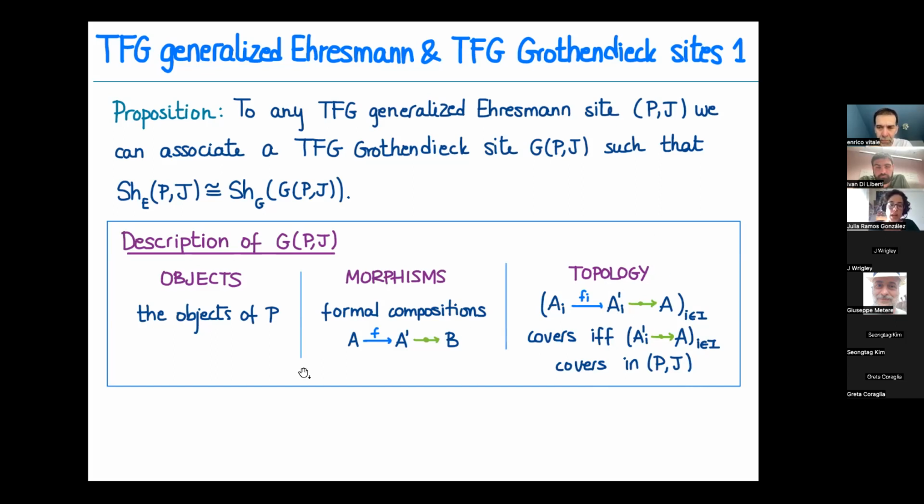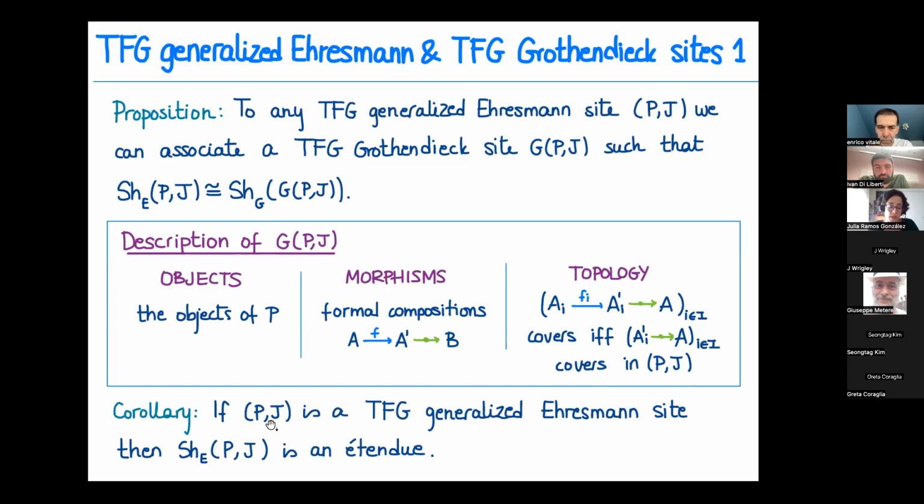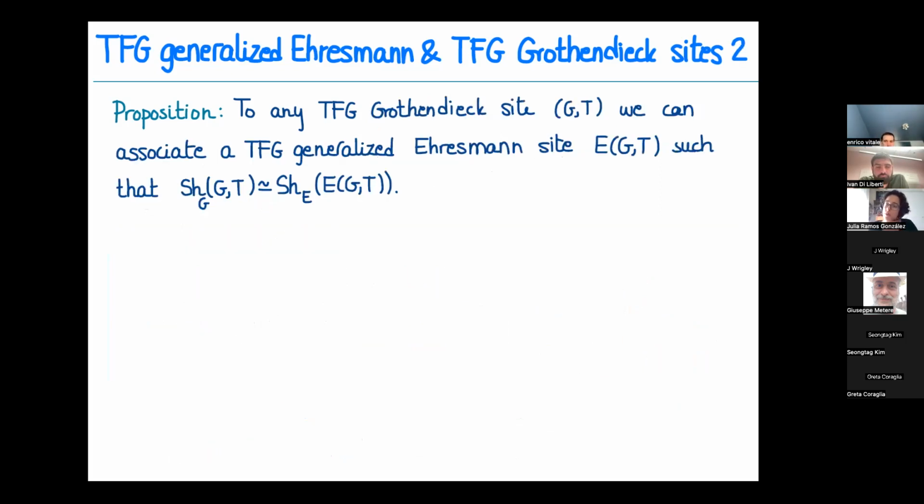Okay. And the corollary is: if P is such a torsion-free Ehresmann site, then the sheaves are an étendue, because we knew it for TFG, torsion-free generated, Grothendieck sites, and these two are equivalent. These sheaf categories are equivalent. So therefore, this sheaf category of an Ehresmann site is an étendue. And the good thing is we have a reverse way.